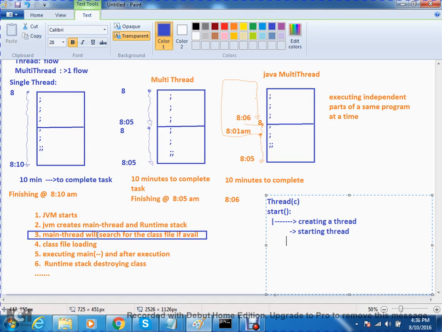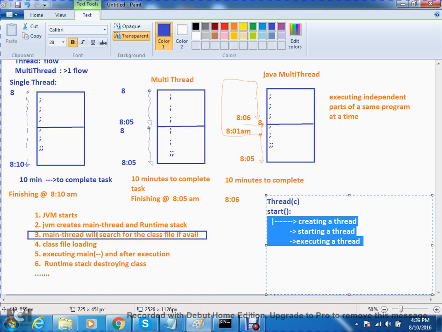And later, what is that? After creating a thread and starting a thread, executing the thread. You have to start that one and make that one execute.